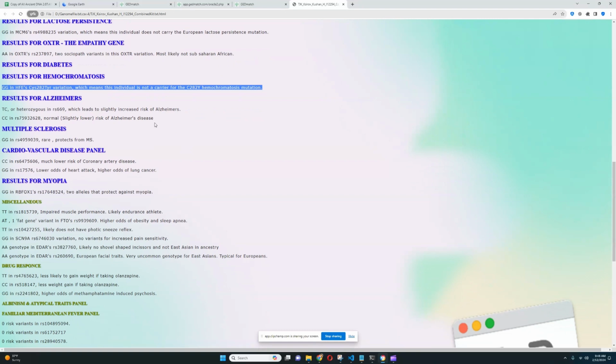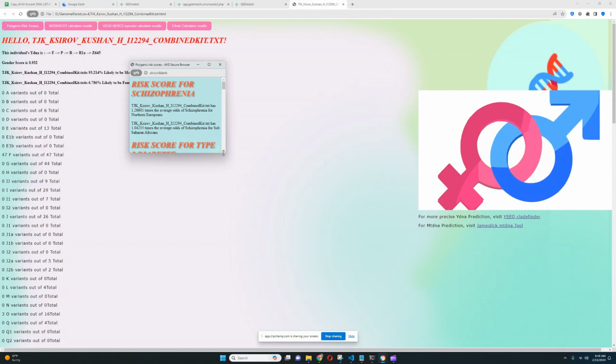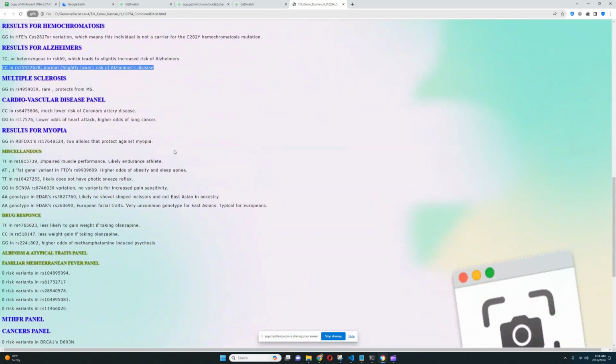For Alzheimer's, it looks like he's got this genotype, which leads to slightly increased risk of Alzheimer's, and this genotype, which leads to lower risk of Alzheimer's. I think his polygenic score for that was below average. Or is it below? Wait, let's scroll back and see it again. I don't think it was below, actually. Yeah, it was slightly above average for Alzheimer's. All right. For cardiovascular disease, it looks like he's got much lower odds of coronary artery disease and lower odds of heart attack. Really interesting to see.